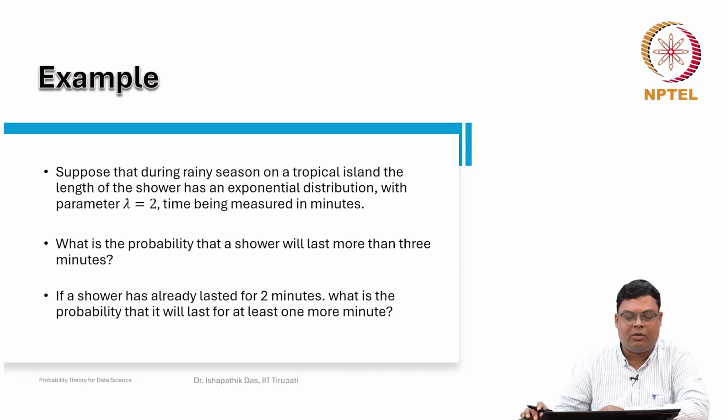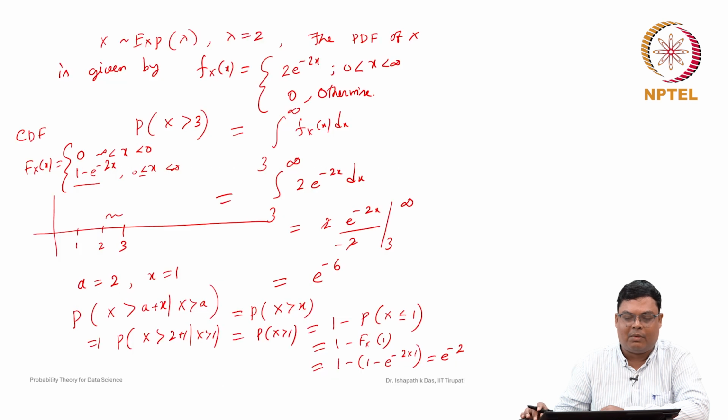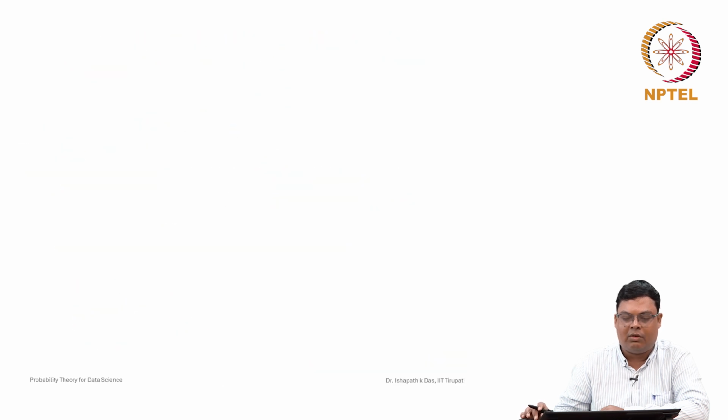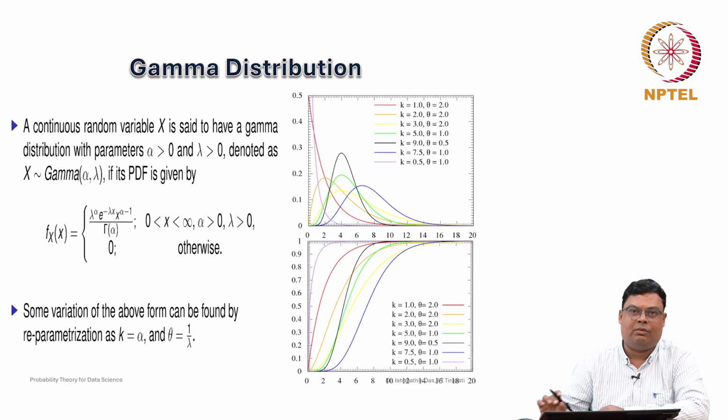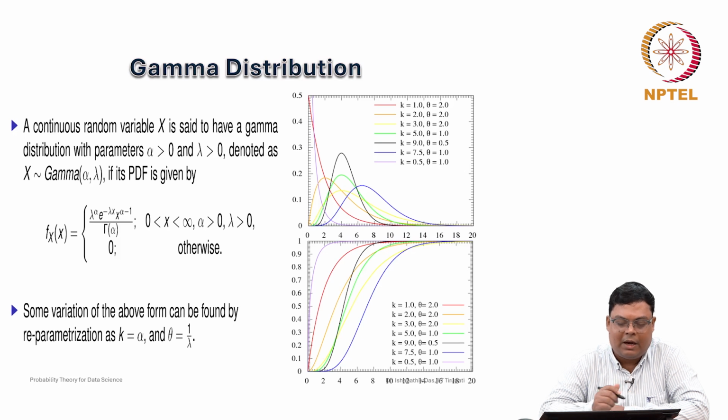So, I hope you have understood the properties of the exponential distribution, and we have discussed the gamma function also. That will be useful now, because we will now discuss the gamma distribution. This is another important continuous random variable that is very widely used. We have to learn it, and also some of its properties. A continuous random variable x is said to have a gamma distribution with parameters alpha greater than 0 and lambda greater than 0, denoted as x following gamma(alpha, lambda), if its probability density function is given by this.